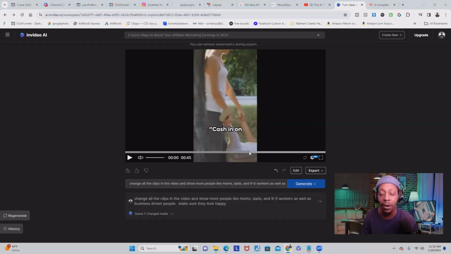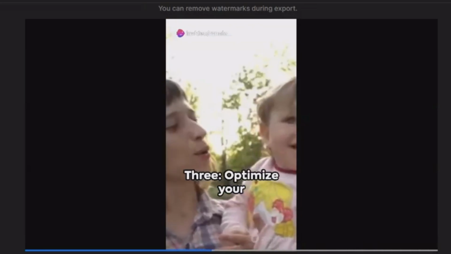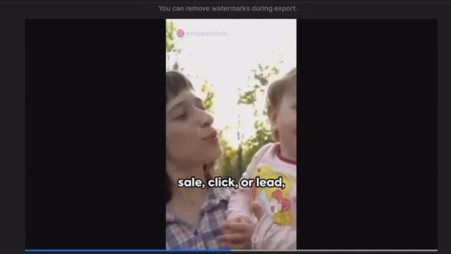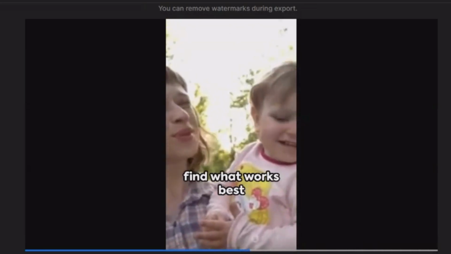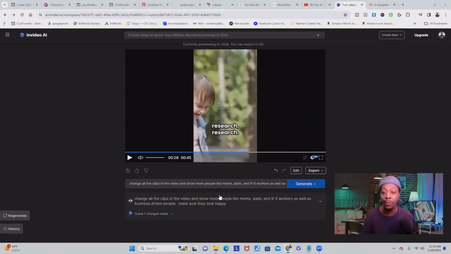Let's see what happens. All right, so that was just as quick as the last prompt I gave it. It's amazing how fast this moves. So let's check out the video and see the changes it made. Optimize your pay methods. Whether it's pay per sale, click, or lead, find what works best for you. Wow, so I pushed it to the limits and it really delivered what I asked for.